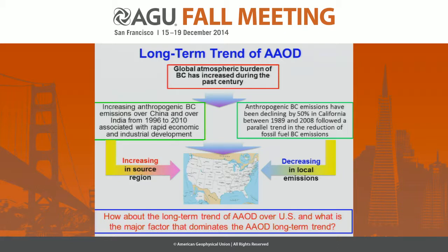However, in the United States, with the emission control policy, the anthropogenic emission has declined about 50% in California from 1998 to 2008. So in the source region, the black carbon emission increased. However, in the local area of the United States, it's decreased. And how about this long-term trend of AAOD over the United States, and what is the major factor controlling